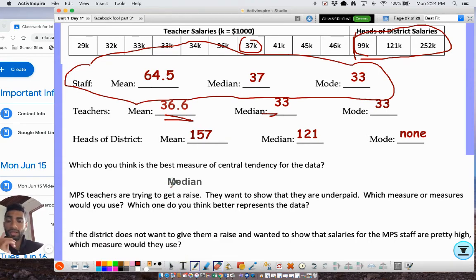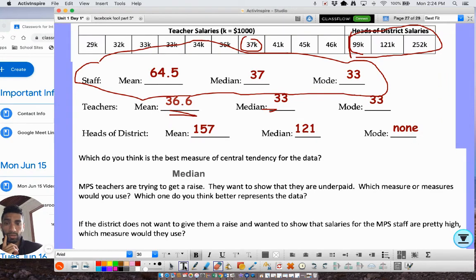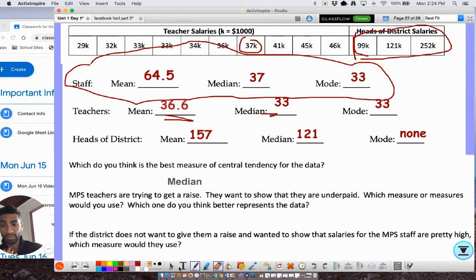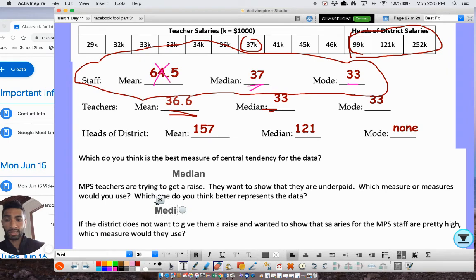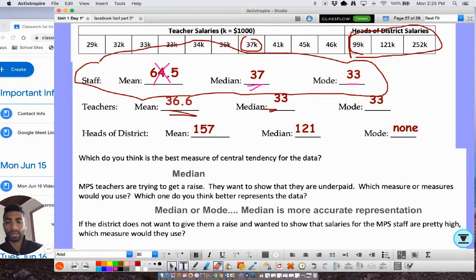So, okay. Now let's say us teachers are trying to get a raise. We want to show that we're underpaid. Which statistics do you think we should use? Well, definitely not the mean, because that's showing we're making a lot more money than we're actually making, right? So I'm going to say no mean. I would say either median or mode, because it makes us look like we're not making that much money. I think median is a more accurate representation. The mode just happens to be 33,000, right? It could be anything. It could have been 121,000.